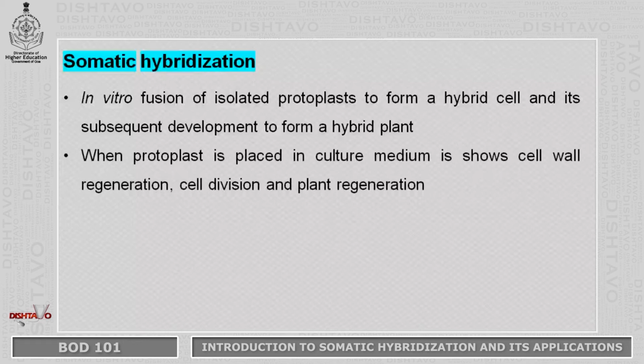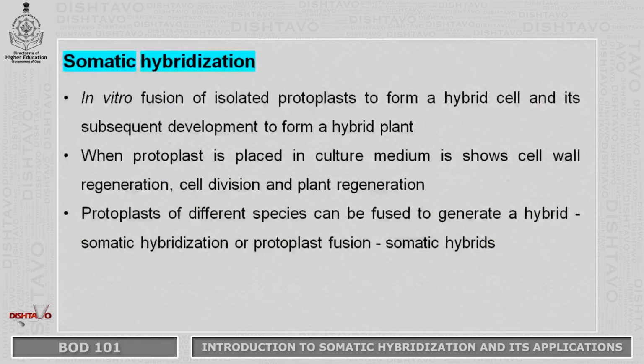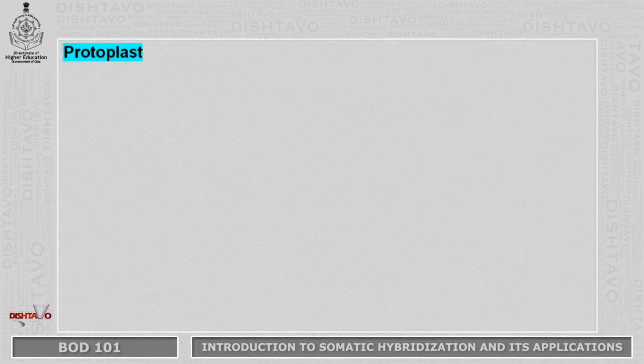When protoplast is placed in culture medium, it shows cell wall regeneration, cell division, and plant regeneration. Protoplasts of different species can be fused to generate a hybrid plant, and this process is called somatic hybridization or protoplast fusion, and the hybrids which are obtained by this process are called somatic hybrids. It helps in gene transfer between two species irrespective of their taxonomic relationship.